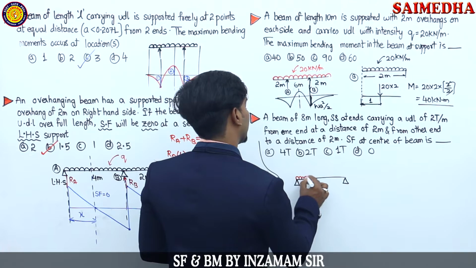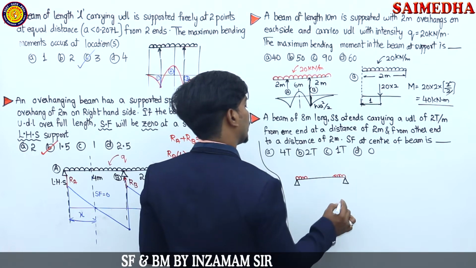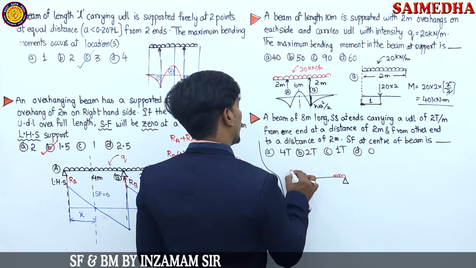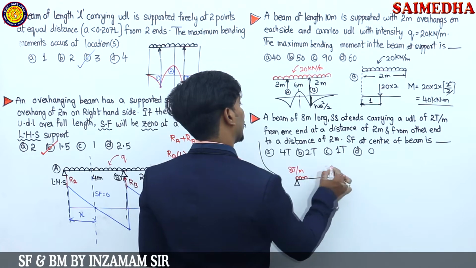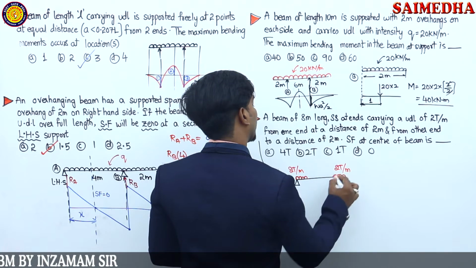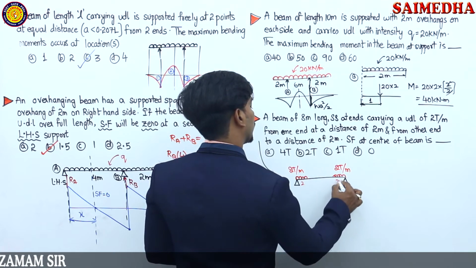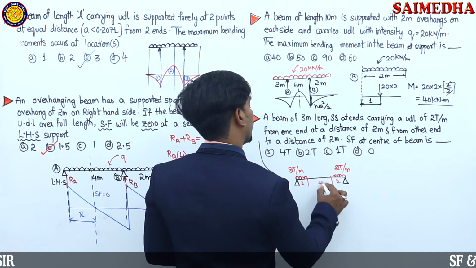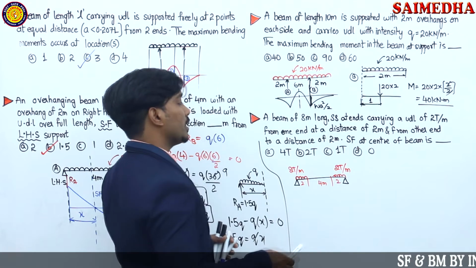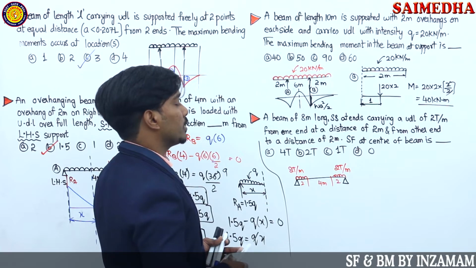But for 2 meters it is acting UDL. For 2 meters it is acting what UDL of how much? How much guys? 2 ton per meter. Okay. And it is for 2 meters. It is also 2 meters. In the central 4 meters, what do we have? It is empty. What is he asking you to calculate? Shear force at the center of the beam is.